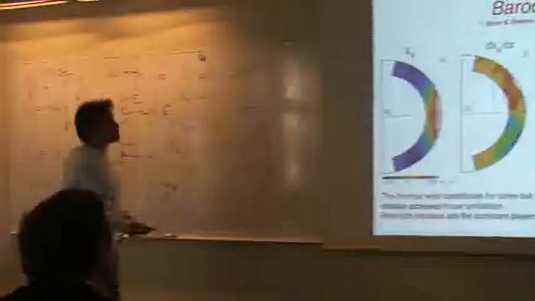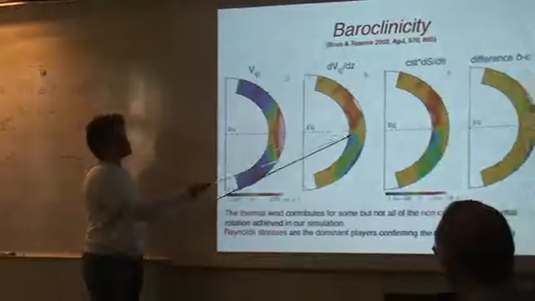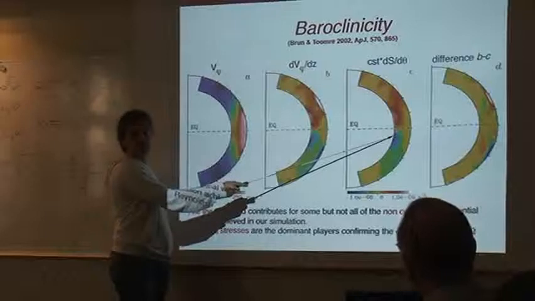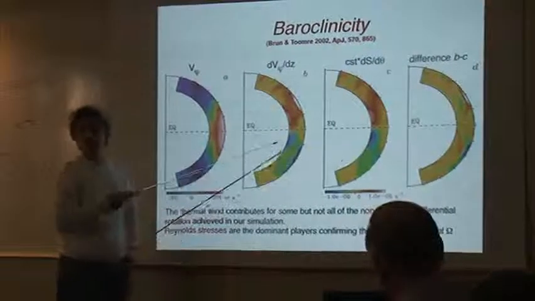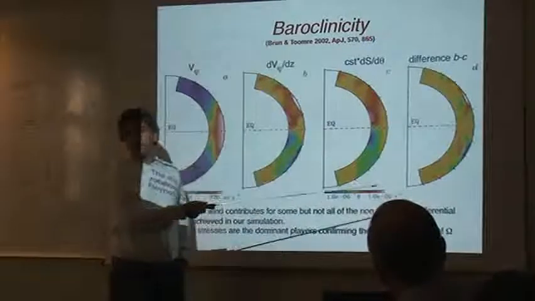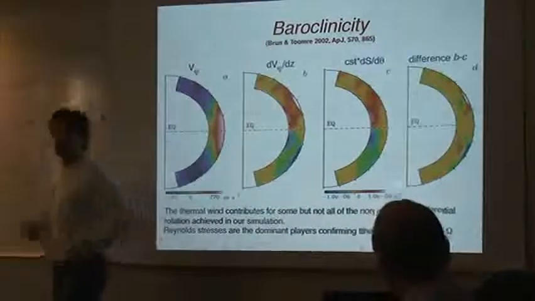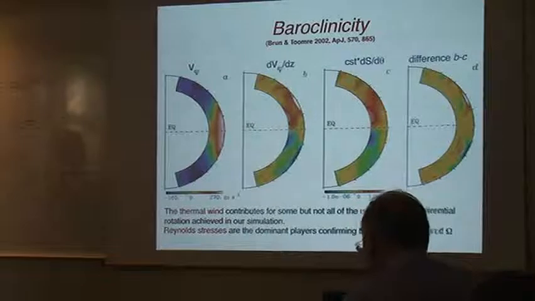So now you can do one trick. You can look at V phi azimuthally averaged. You can take the derivative dV phi over dz. You can compute the baroclinic term. And you can take the difference of the two and see if you are in agreement or not. And as you can see, yellow means 0, so you are in agreement in most of the region, but you have disagreement in others. So where are these disagreements coming from? Well, you have either Reynolds stresses, viscous stresses, or, if you are magnetized, Maxwell stresses.